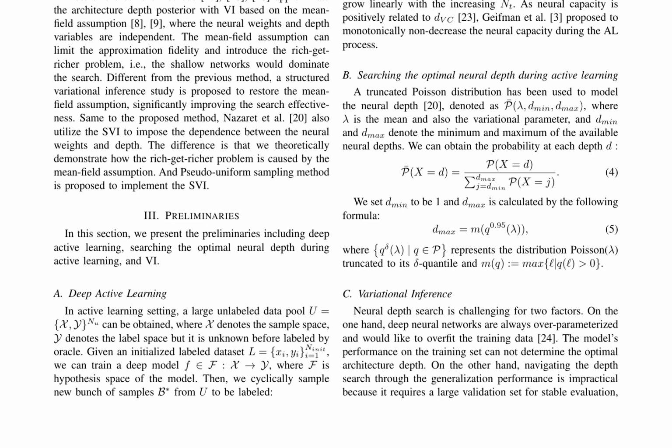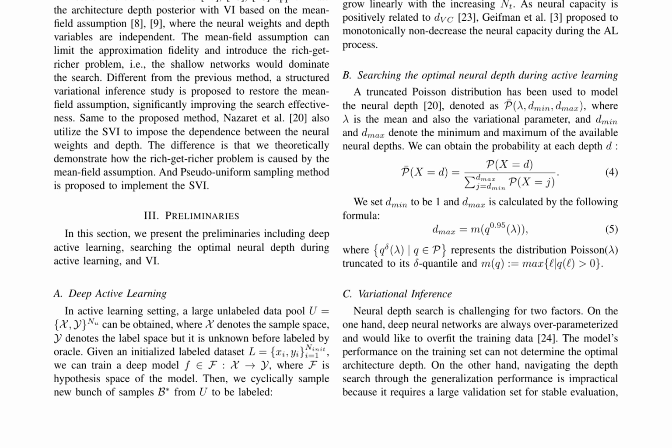is obtained, and a deep model is trained to sample new batches of samples for labeling. The ultimate goal of AL is to achieve higher model performance with a lower label budget. Key aspects include the model's generation performance and query effectiveness in AL. The authors also delve into statistical learning theory, which bounds the generation gap, and show that the VC dimension of the model should grow linearly with the increasing sample number of the training set.